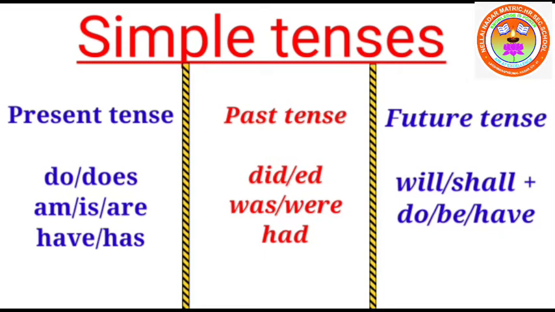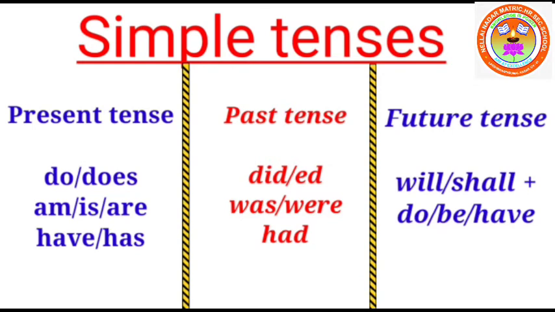In simple present, you can use do, does form or am, is, are, or have, has. This is called simple present. In simple past, the same way, you can use action word like did or past be form was, were, or had.